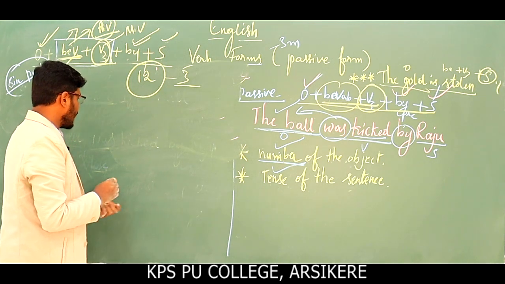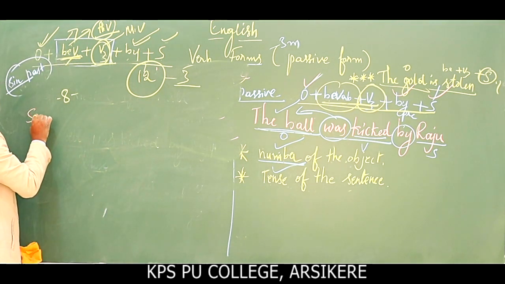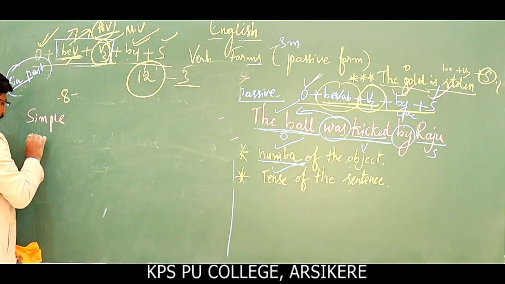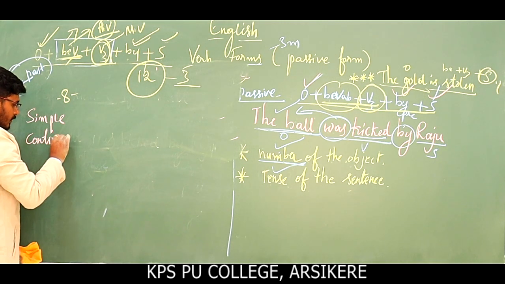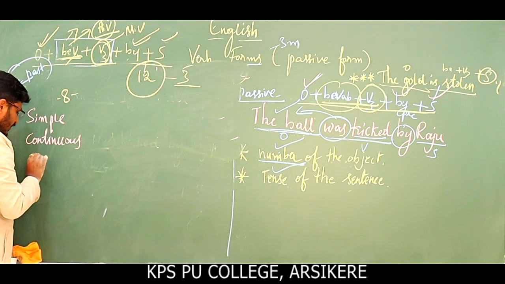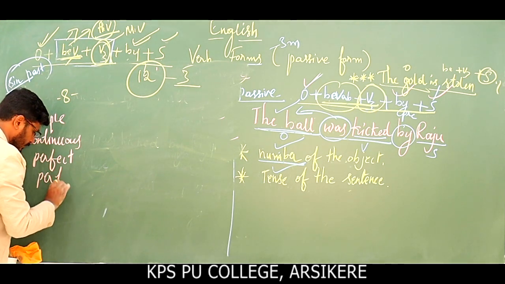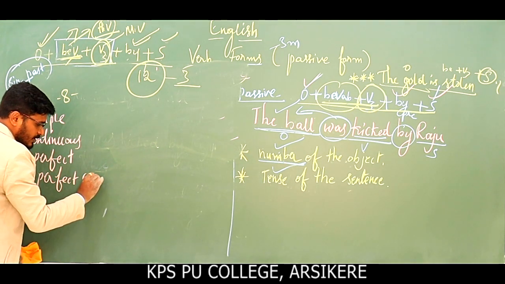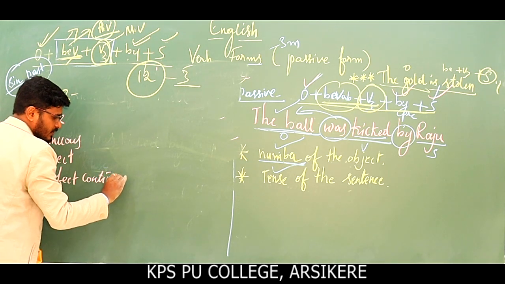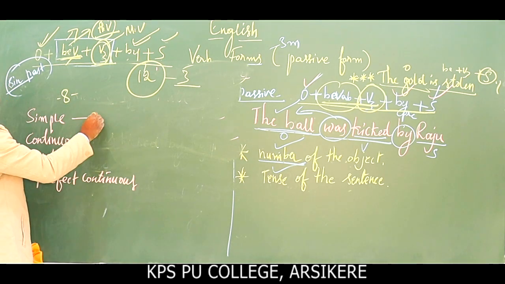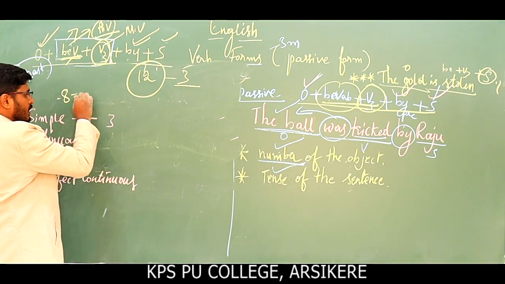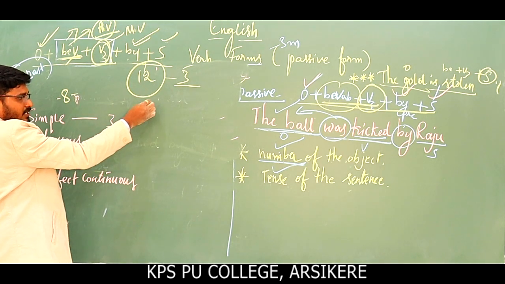Okay, out of that, see, I would like to write here simple, continuous, perfect, continuous, perfect continuous tenses. Okay, simple tenses are 3 because present simple, past simple and future simple.